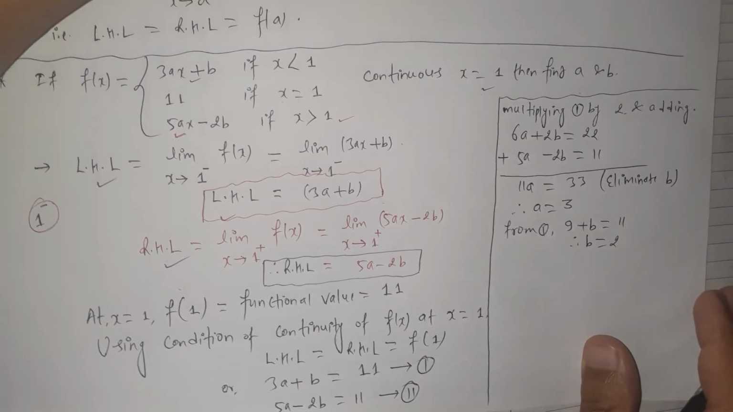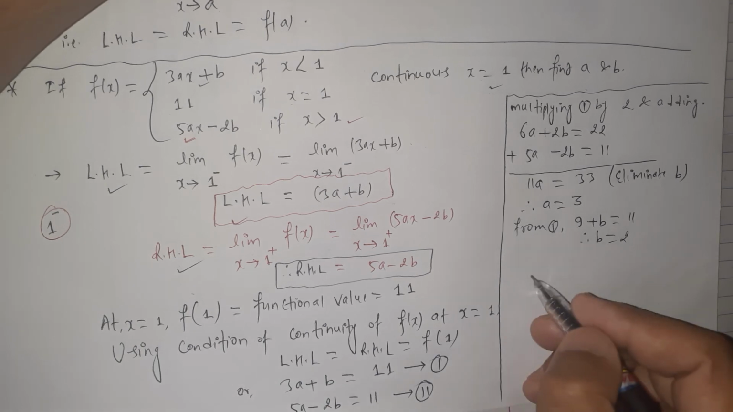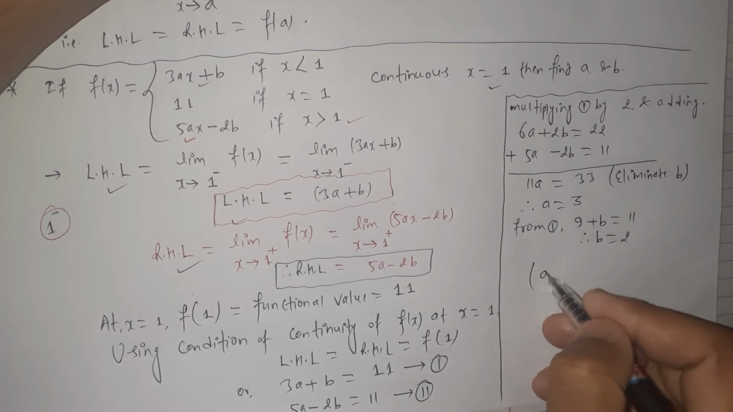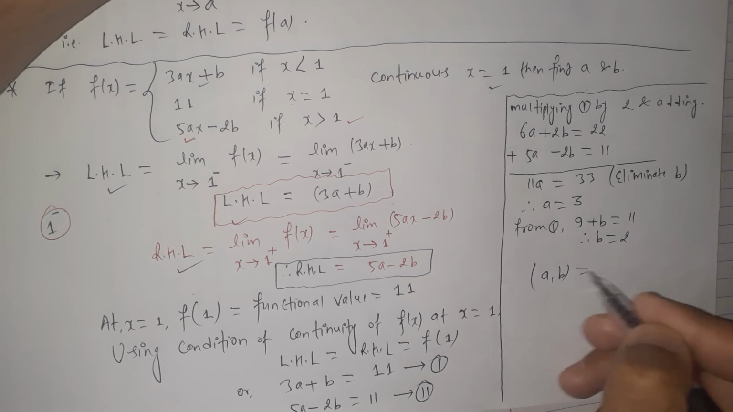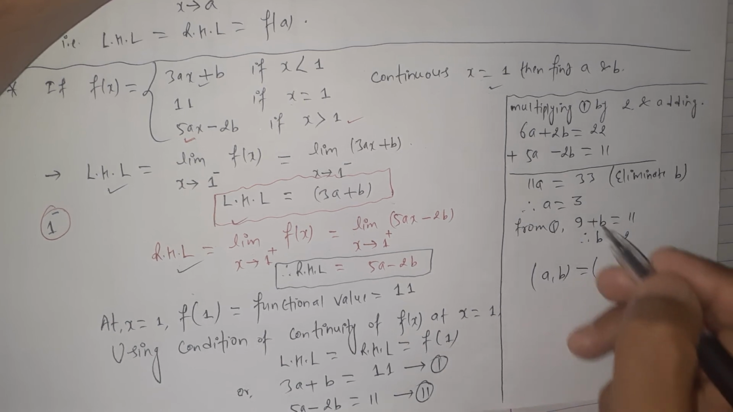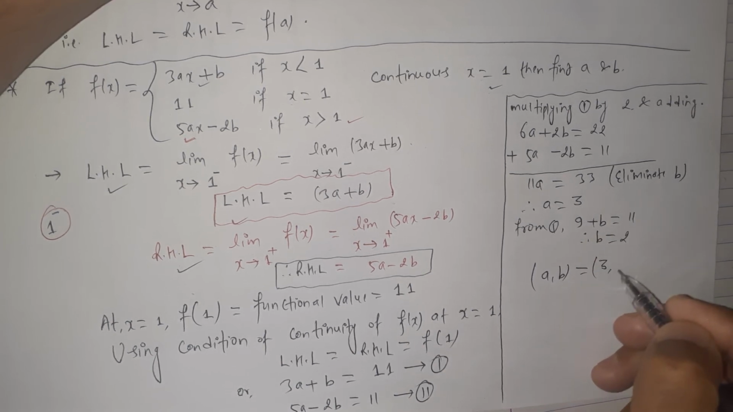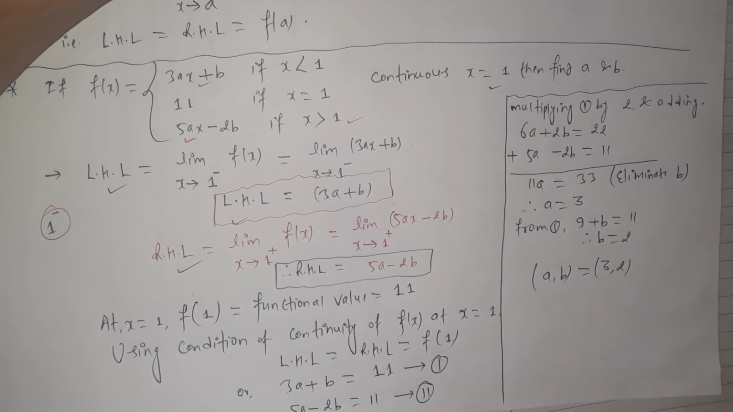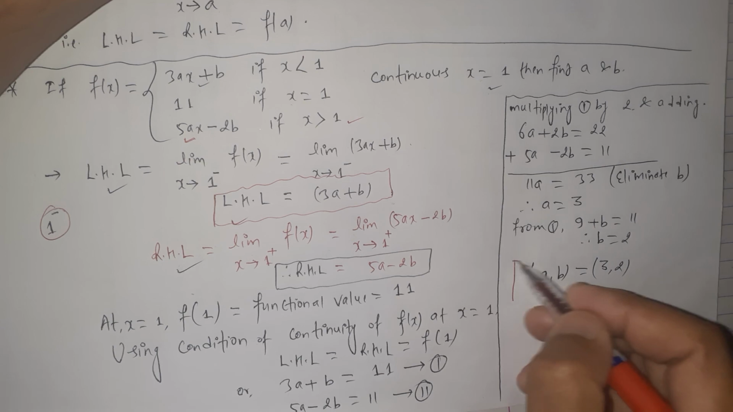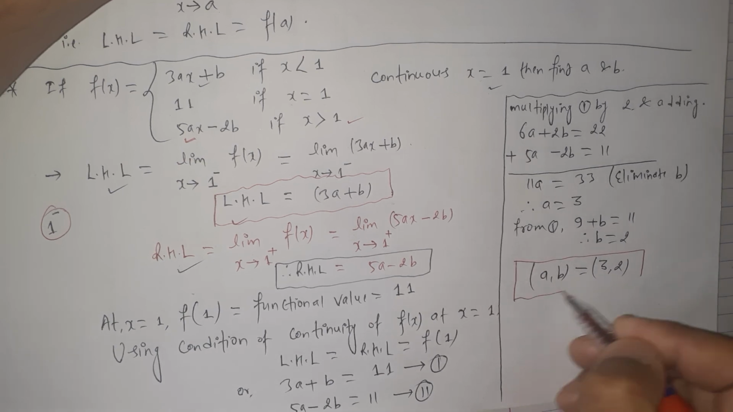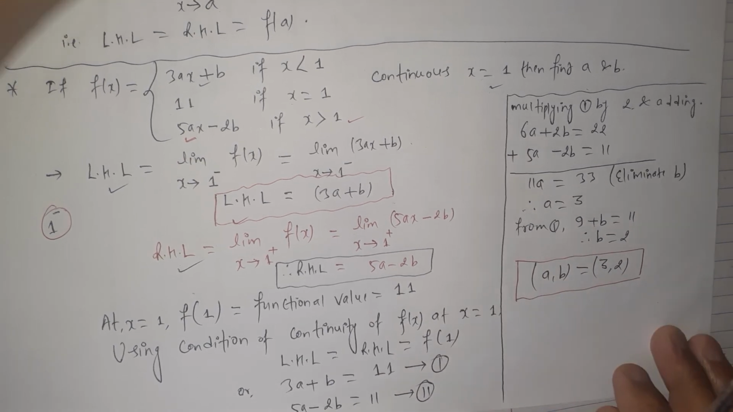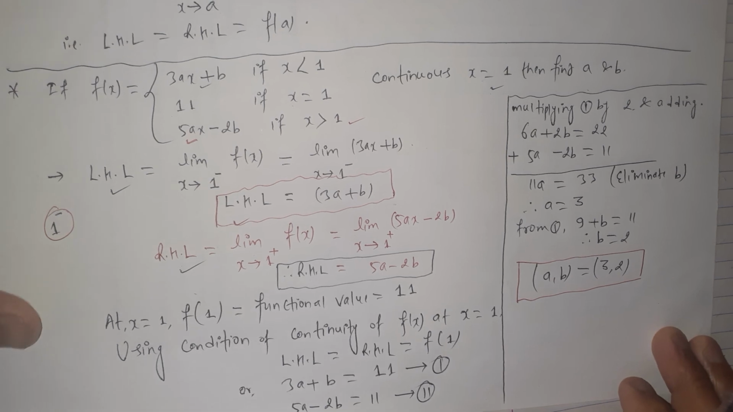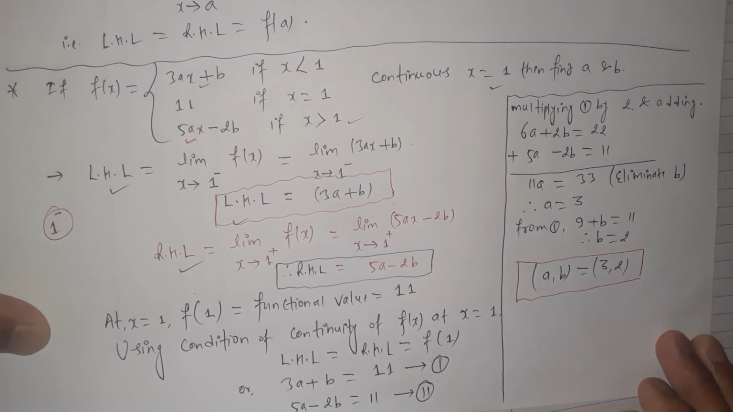Here we calculate the values of a and b. Let's write finally in ordered pair form: a comma b, the corresponding value of a is 3, comma, the value of b is 2. So the final solution is a has the value 3 and b has the value 2. This is the final solution of this problem.